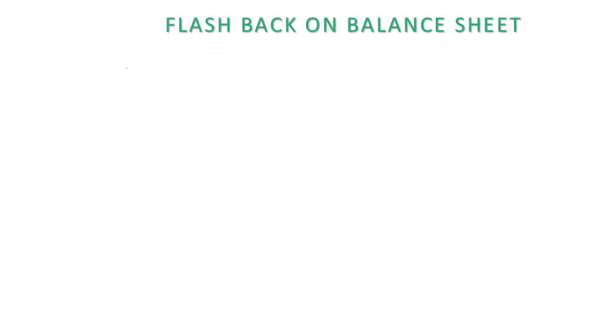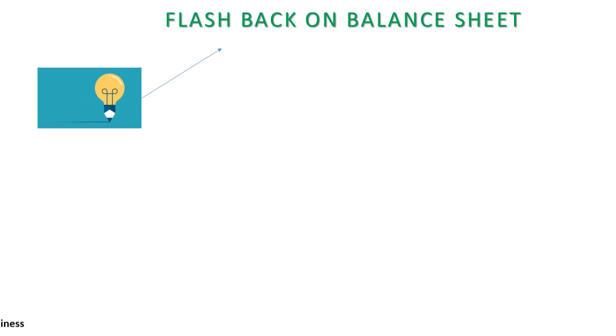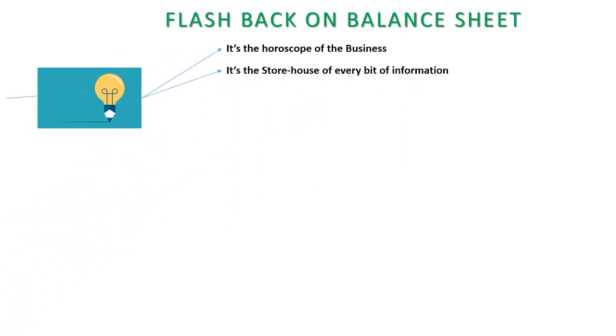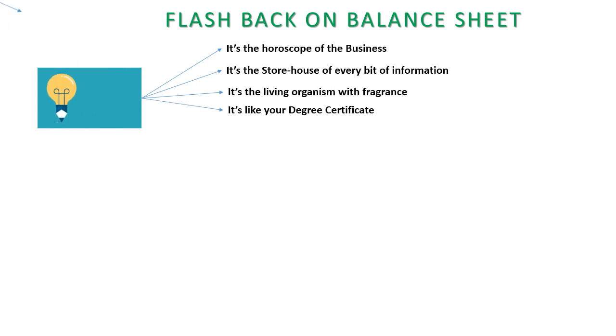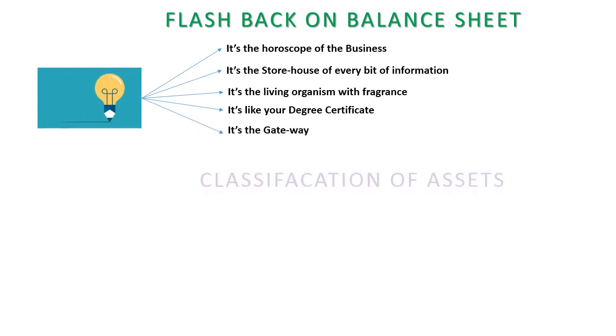Flashback on balance sheet. I have five parameters. It is the horoscope, it is the storehouse, it is the living organism, it is like your degree certificate, it is the gateway.